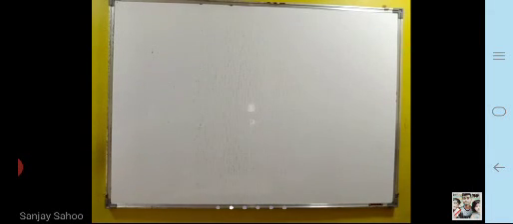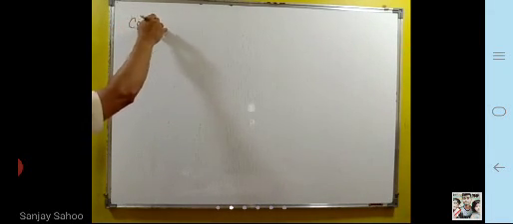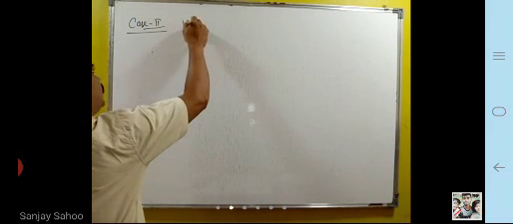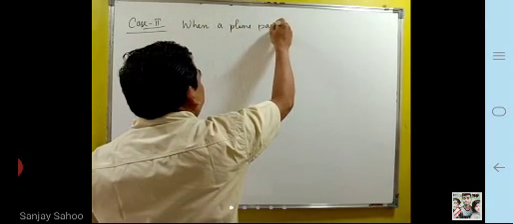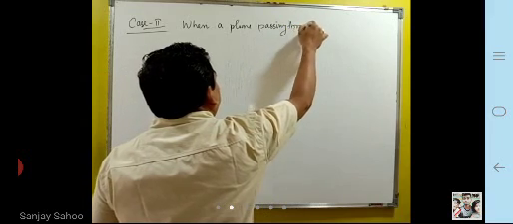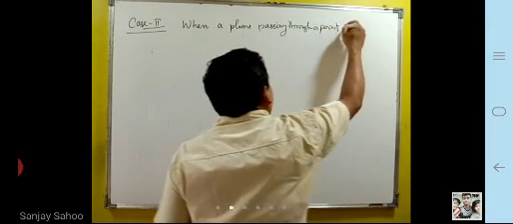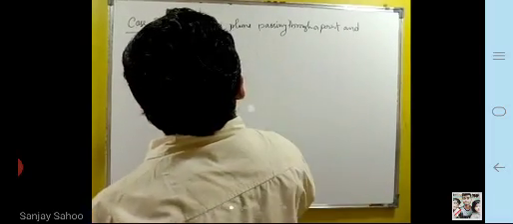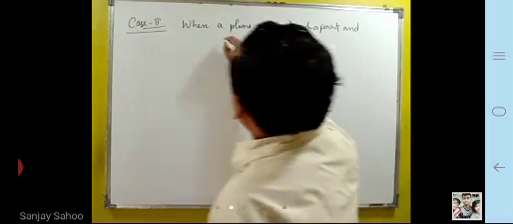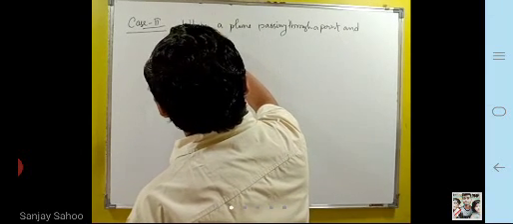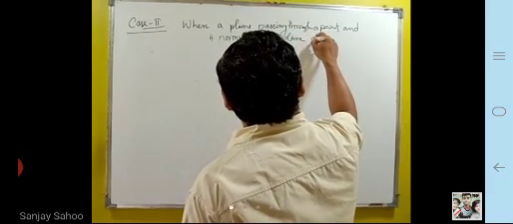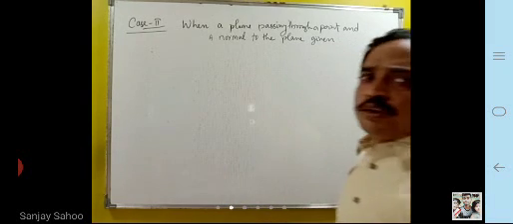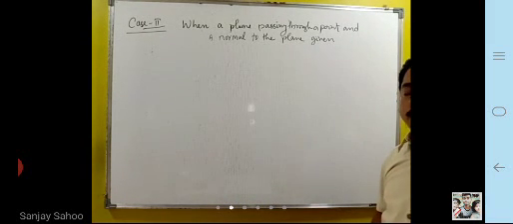Next, case 2: when a plane is passing through a point and a normal to the plane is given. The previous question was about the perpendicular distance; now the normal is given.